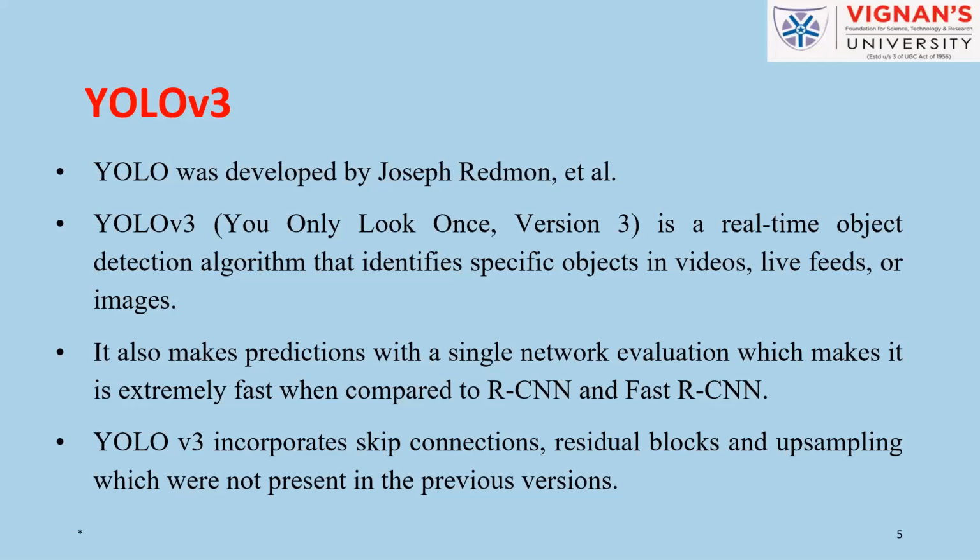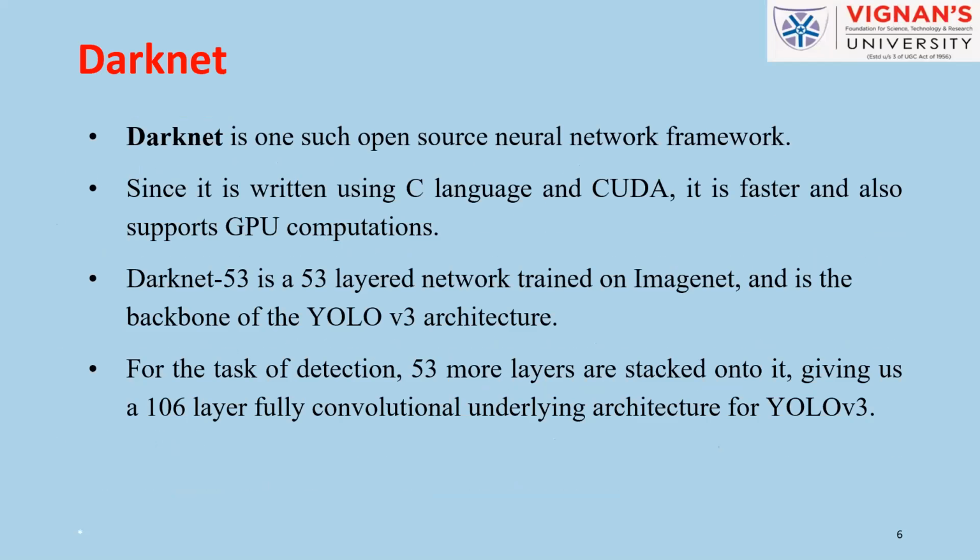Since YOLO can detect in a single step, it can perform faster than RCNN and Fast RCNN. And if we talk about version 3, it incorporates skip connections, residual blocks, and upsampling, which were not present in version 2 and version 1. Darknet is the underlying architecture for our YOLO.